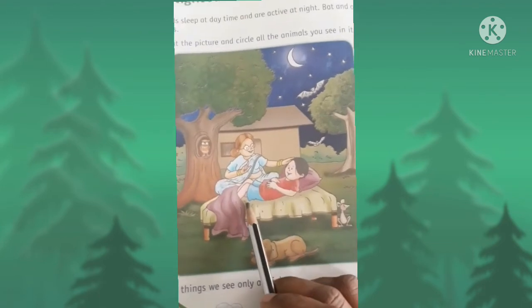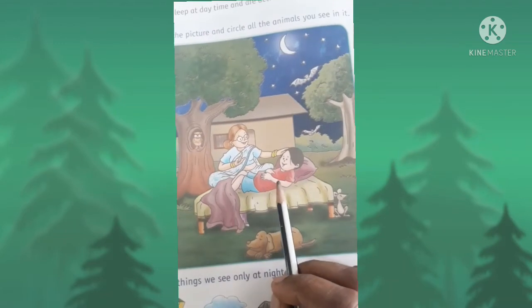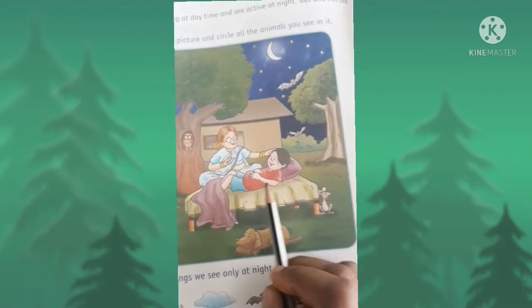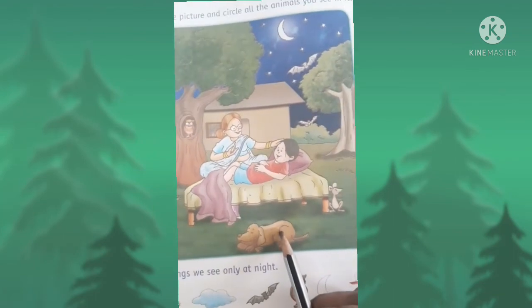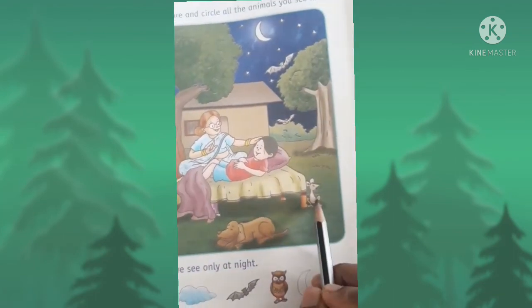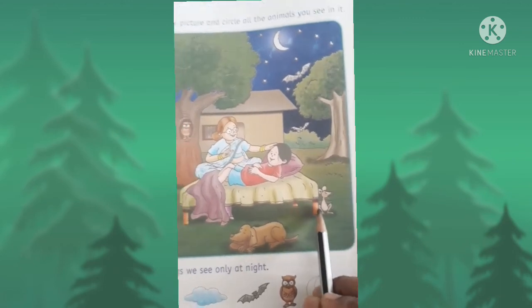Children, look at this picture. It is grandmother telling a story to her grandson. And here are two animals. Dog is sleeping. And here is another animal. This is a rat sitting near the bed.